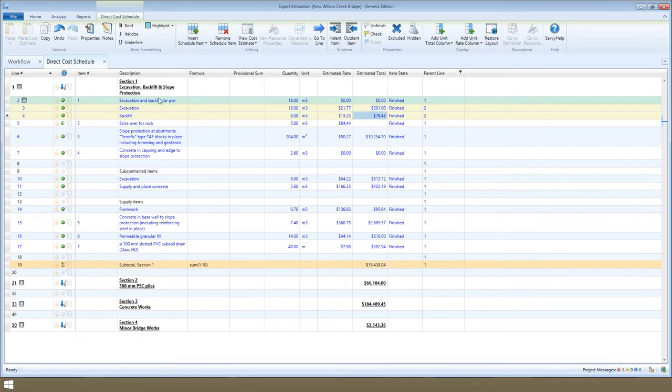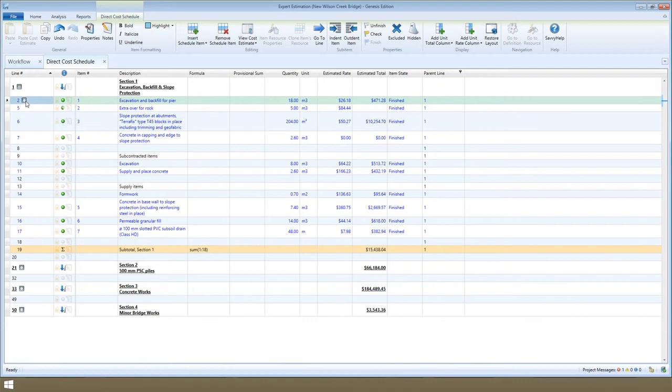When you collapse the parent item, the sum of the estimated total of all the child items will be added to the estimated total of the parent item. This will then be divided by the parent's quantity to calculate the estimated rate.